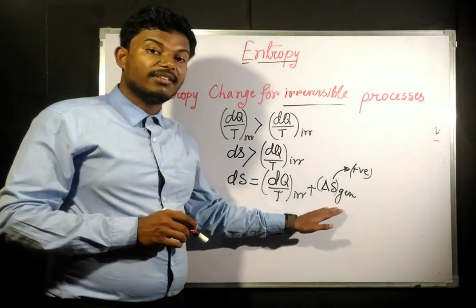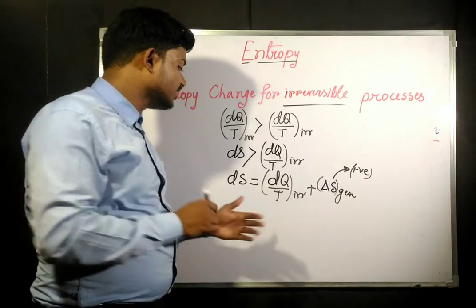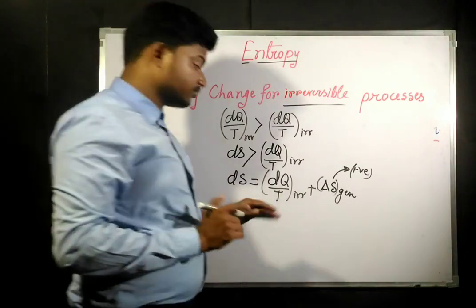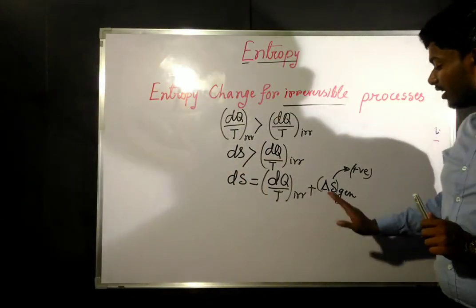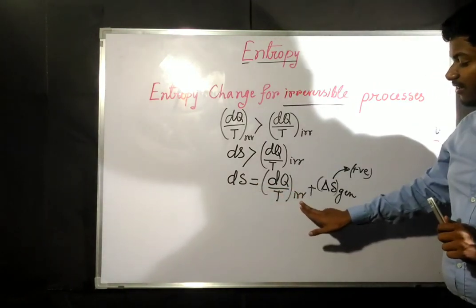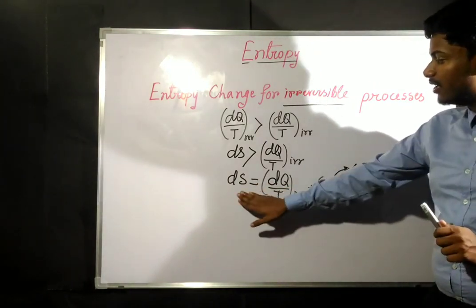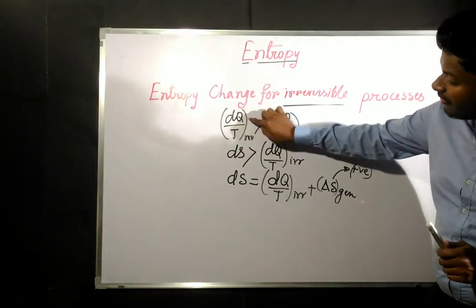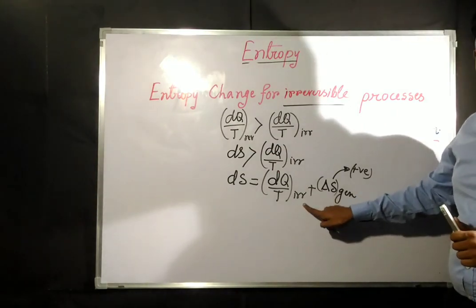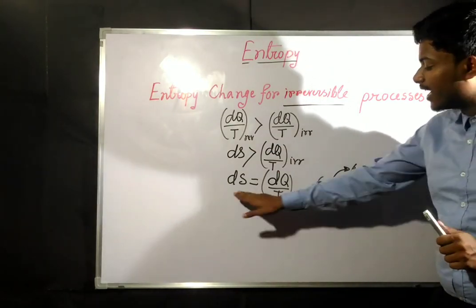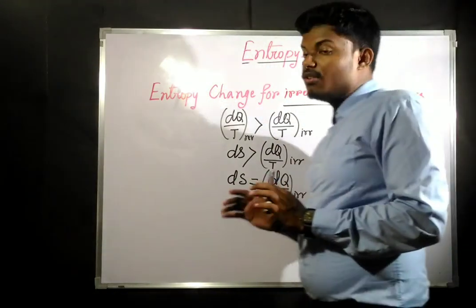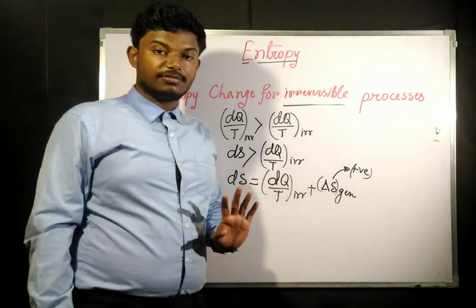We saw that for a reversible process, this was directly equal to dS. So if the process were reversible, the value of this term would be 0, and for irreversible it is positive.